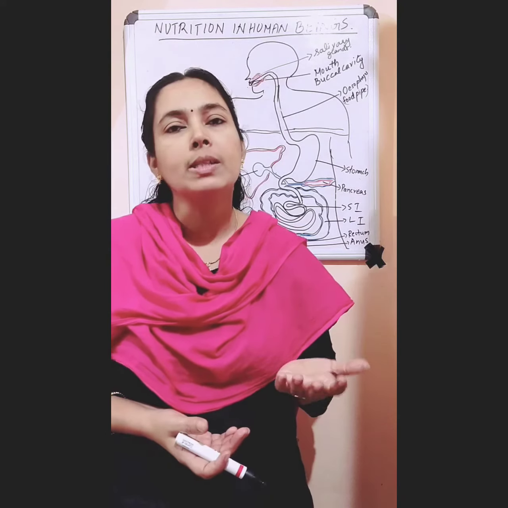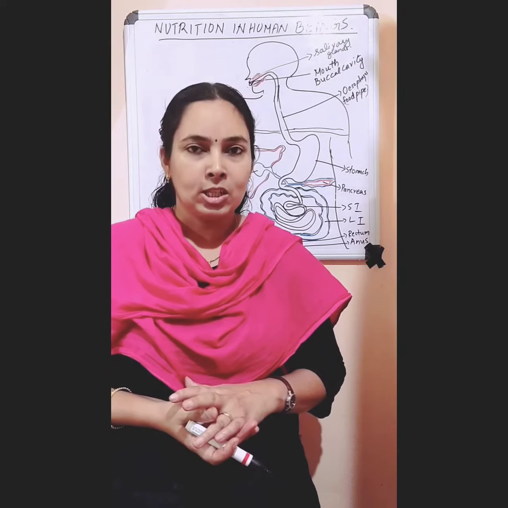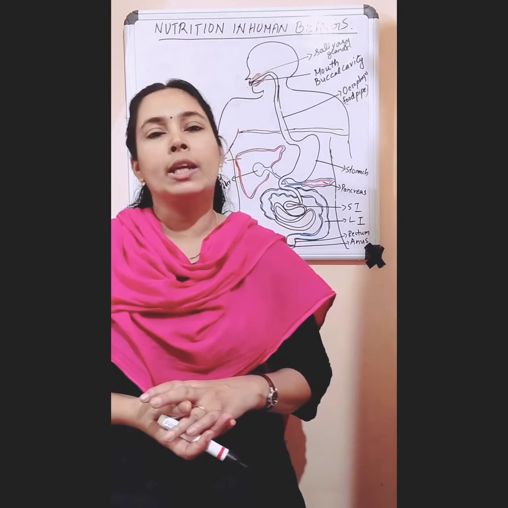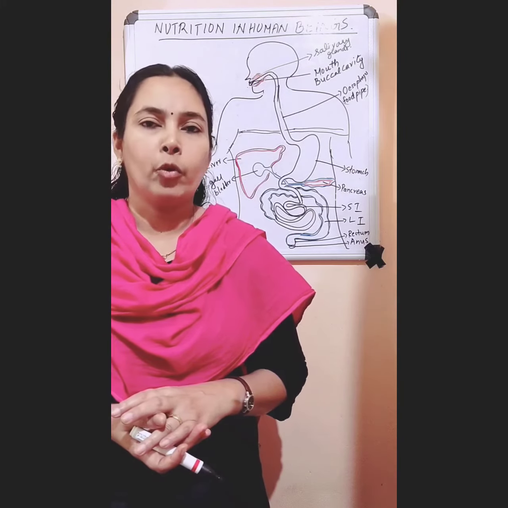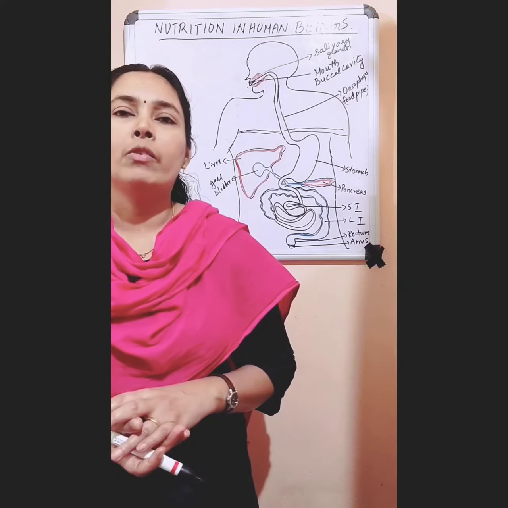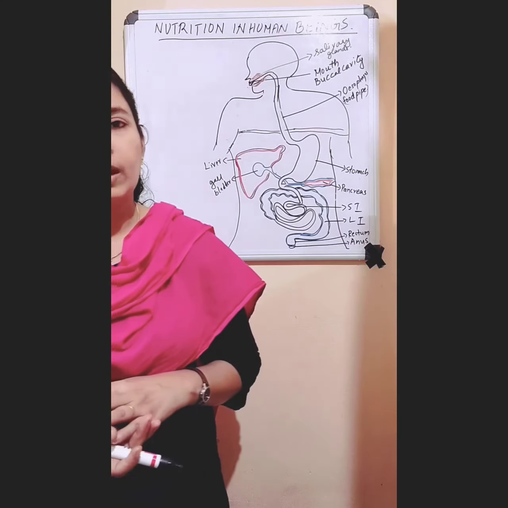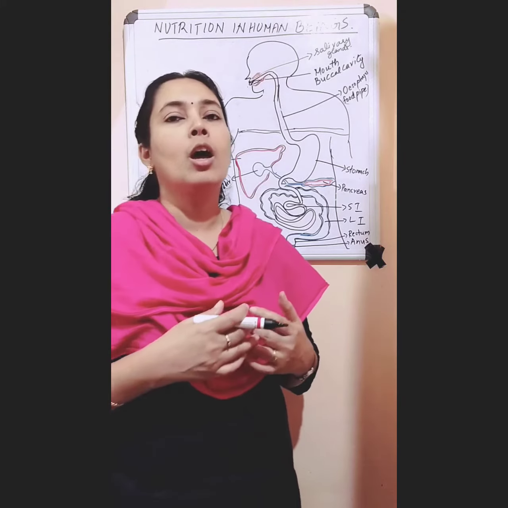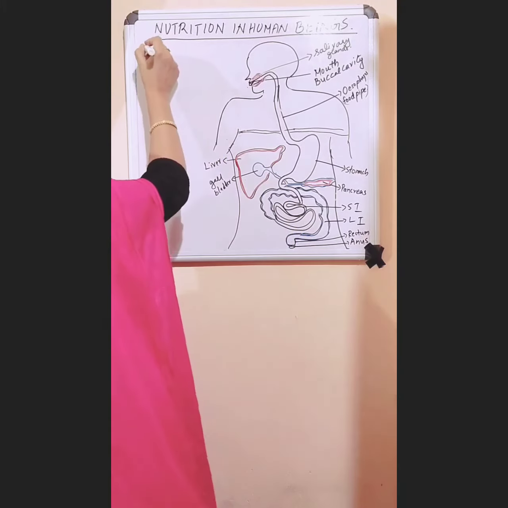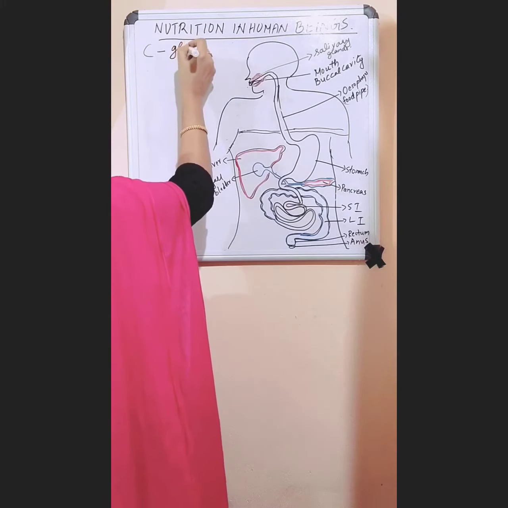Then the second step is digestion. What is digestion? Digestion is the process of breaking down complex food into simpler forms. When we take food, it is a mixture of carbohydrates, fats and proteins. After digestion, carbohydrate changes into its simpler form, glucose.